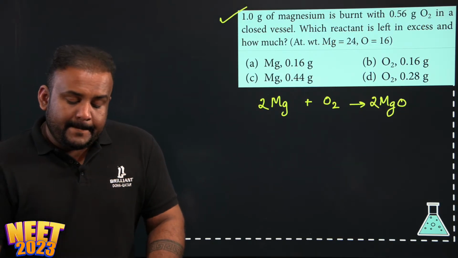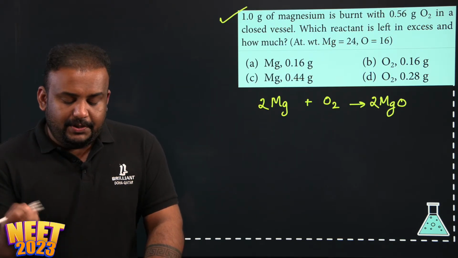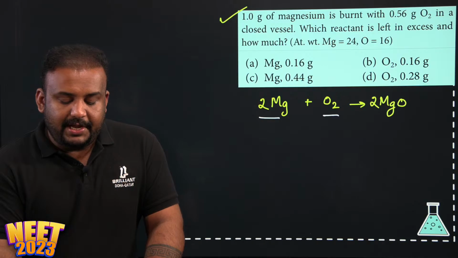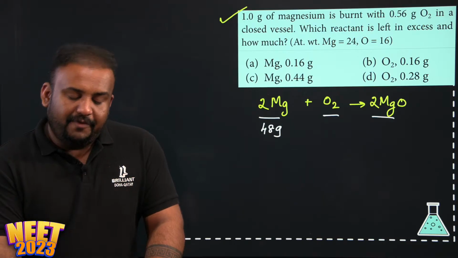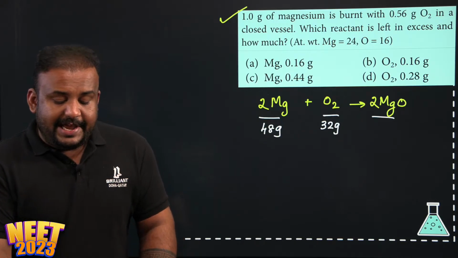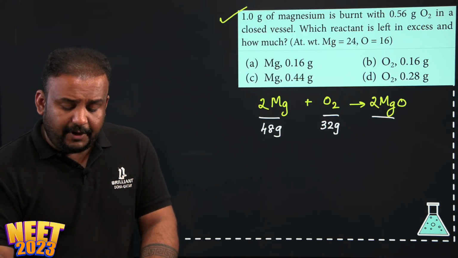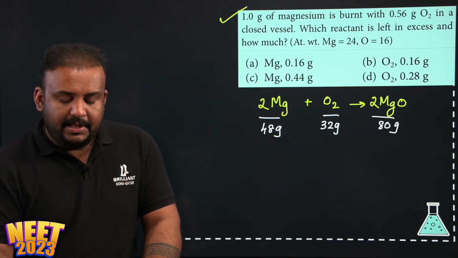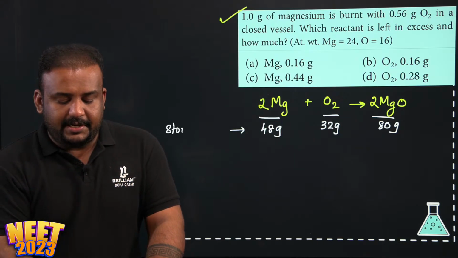So here, as per the stoichiometry, let's calculate the stoichiometric mass relationship. Okay, check out this. 2 Mg means 2 into 24, that will be 48 gram of magnesium requires O2. O2 means 32 gram to form how much? MgO's mass is 24 plus 16 is 40. 40 into 2 is 80. This is the stoichiometry that we have in terms of the mass, correct?